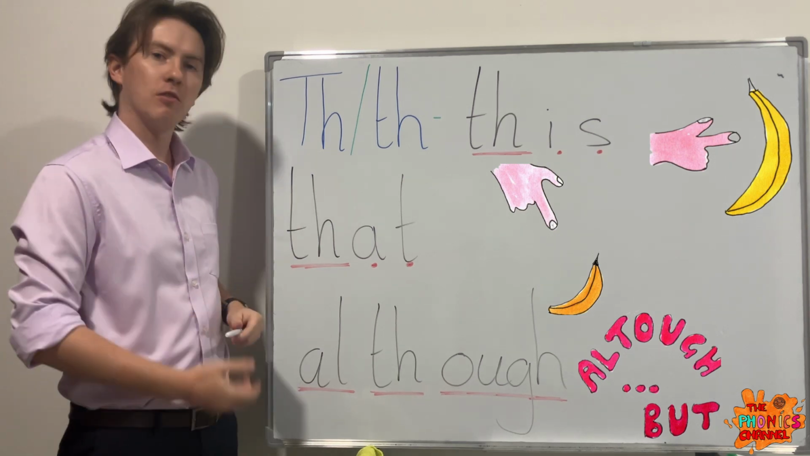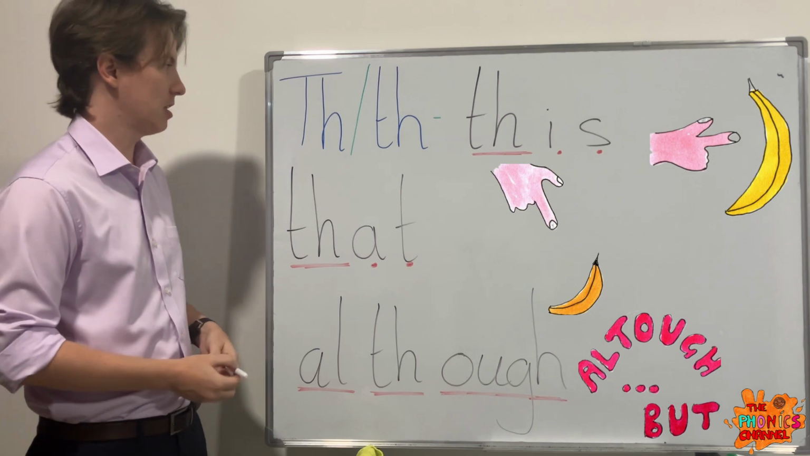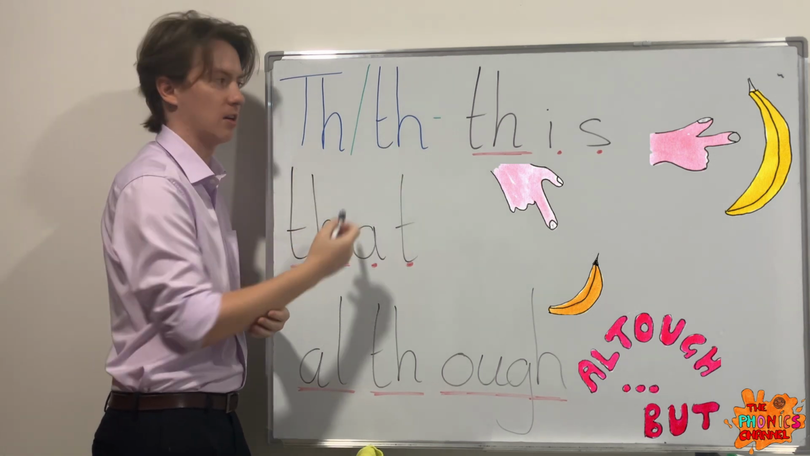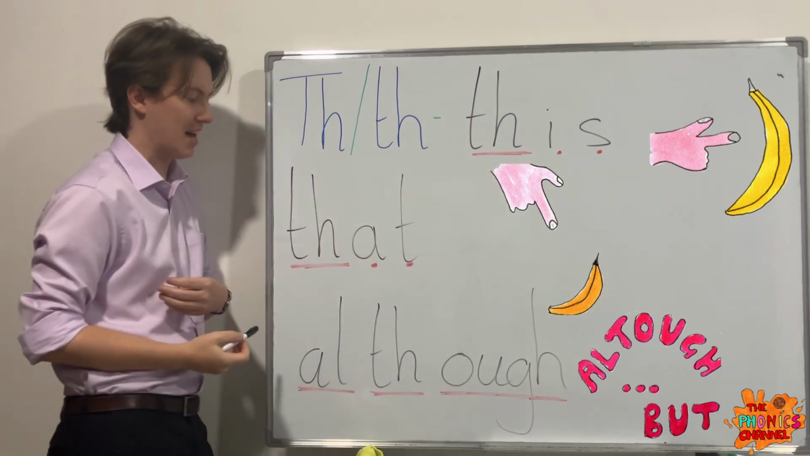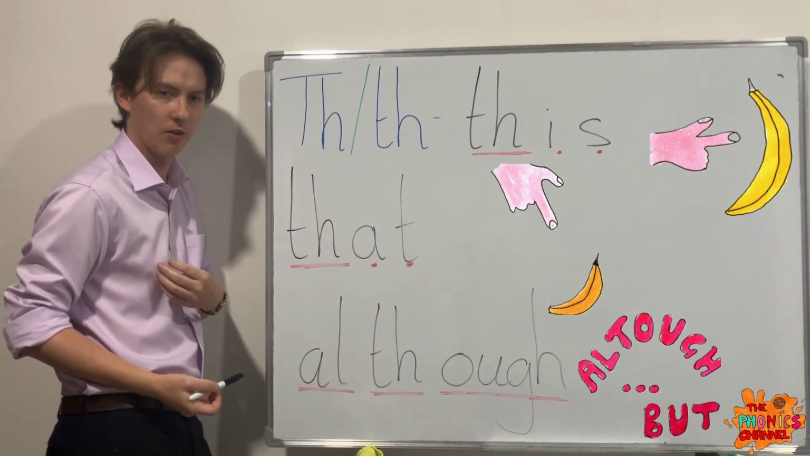Super. So let's go through them all again together. Like always, say it with me at home. That would be great. We got the th sound. Then this. That. And then we have although.